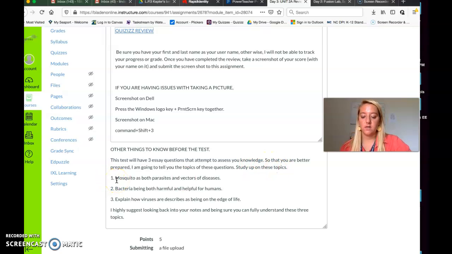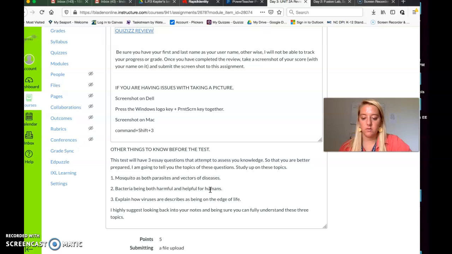1. Mosquitoes as both parasites and vectors of diseases. Today we learned that the mosquito is a parasite because it uses the blood of humans to survive, but is also a vector of disease because it carries plasmodium in it. Plasmodium is actually parasitic to the mosquito, so the mosquito is both a host and a parasite. I would know that, be able to identify that and explain that.